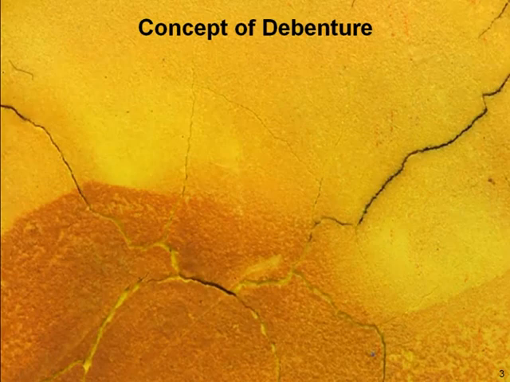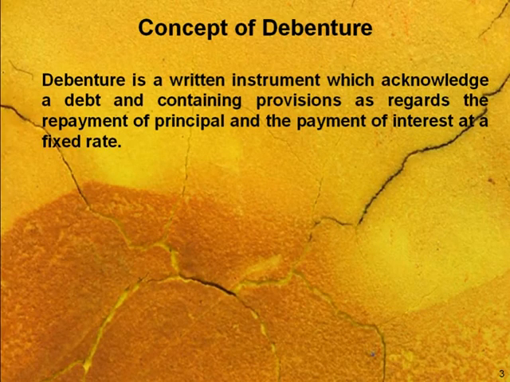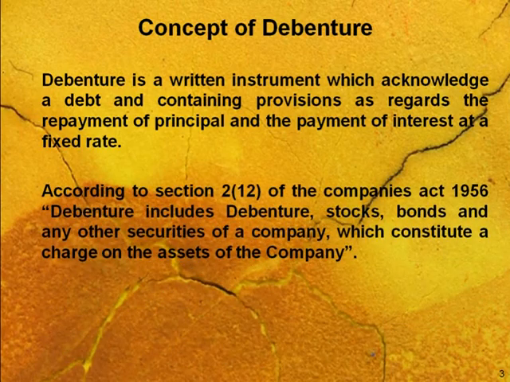First is, what is the meaning of debenture? Debenture is a written instrument which acknowledges a debt, which contains the provision as regards the repayment of principal and the repayment of interest at a fixed rate. So remember always, debenture is part of a loan capital.